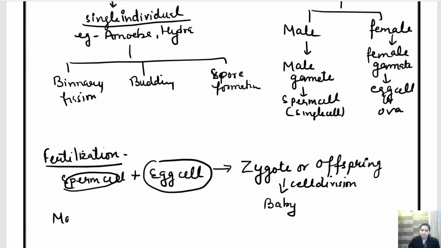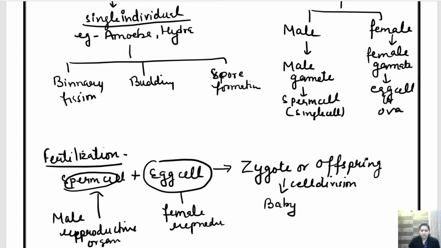From the male reproductive organ, a sperm cell is produced, and from the female reproductive organ, egg cells are produced.